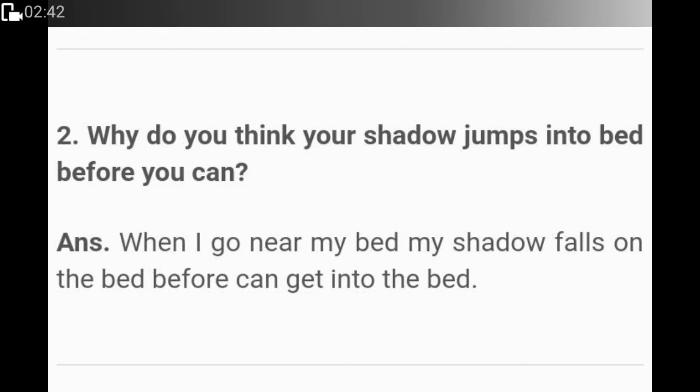So usually our lamps or the lights are in the middle of the room, and our bed is in one corner or on one side. So when we move towards the bed, our shadow is in front of us. So when I go near my bed, my shadow falls on the bed before I can get into the bed.